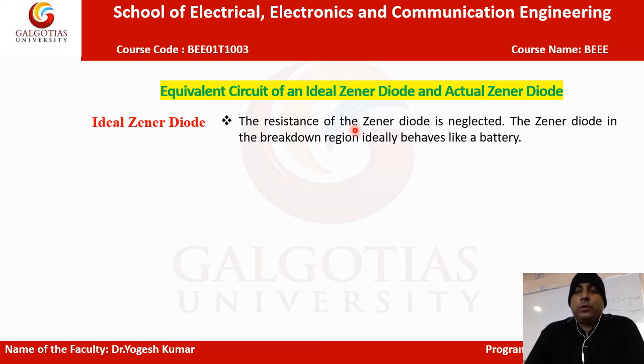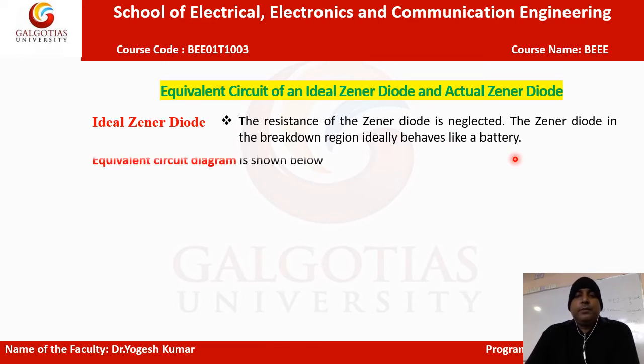It is out of the picture. So in the case of the ideal Zener diode, the resistance is neglected. The Zener diode in the breakdown region ideally behaves like a battery, meaning we can replace such a Zener diode with a battery.